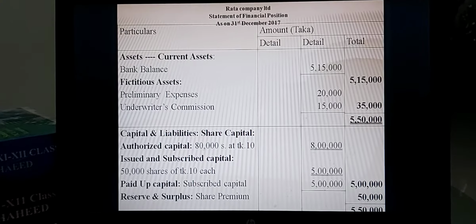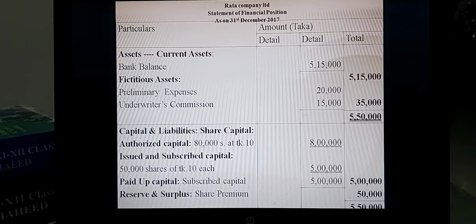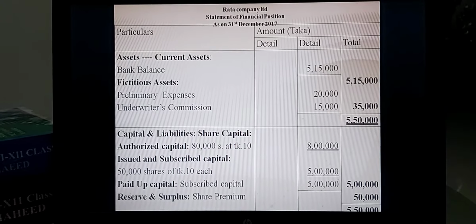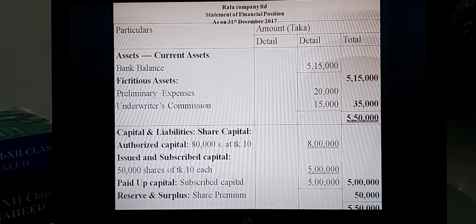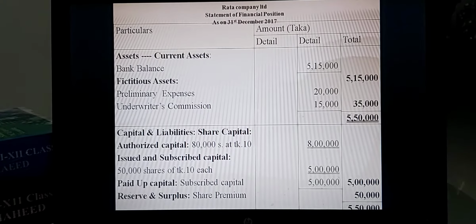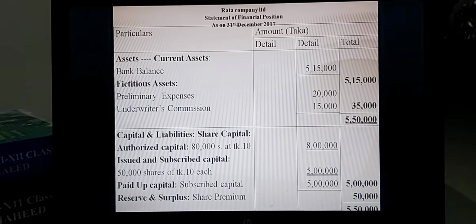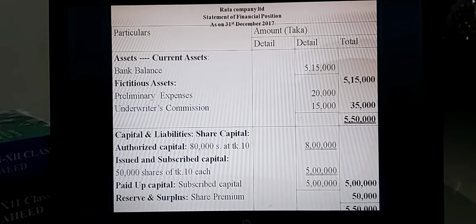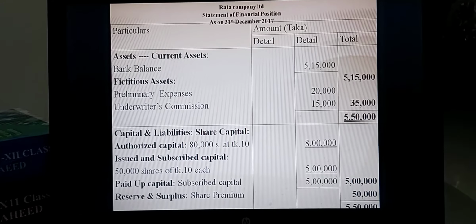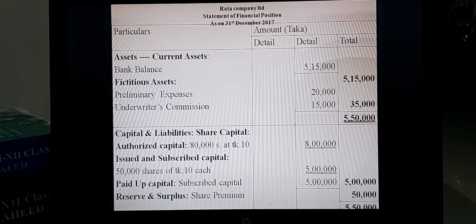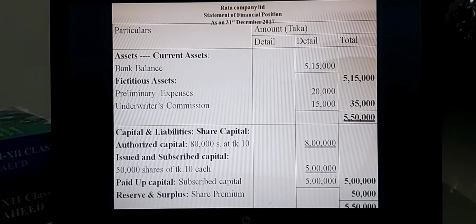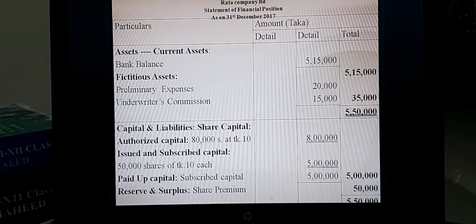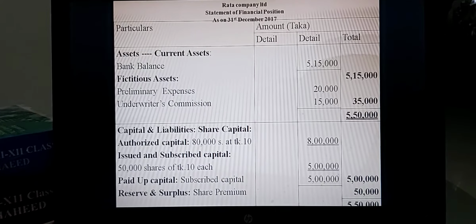First part, assets. Totally 4 heads are available on the asset side: fixed asset, long-term investment, current asset, and fictitious asset. But in this math, 2 assets are unavailable. So we can start with current assets. Only one amount is available in this company, the bank balance. We have just finished the bank balance amount of 5,15,000. First you have to write it in the middle column, then you can go to the outer column, 5,15,000.